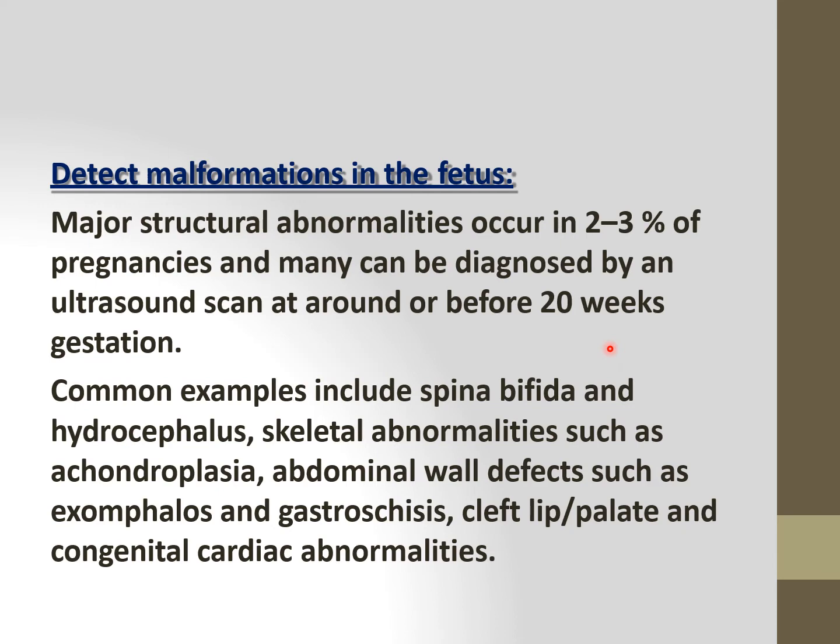The common defects that you can see include spina bifida, that is open neural tube defect. At the back side, the spinal cord will be open, you can see it. Hydrocephalus, that is large size of the head. Skeletal abnormalities of the bone. Achondroplasia. Abdominal wall defects such as exomphalos, that is herniated umbilicus, or gastroschisis, cleft lip, cleft palate, and congenital cardiac abnormalities.